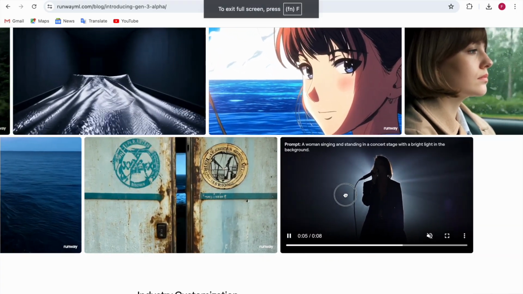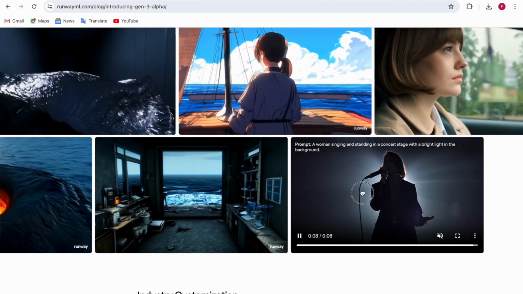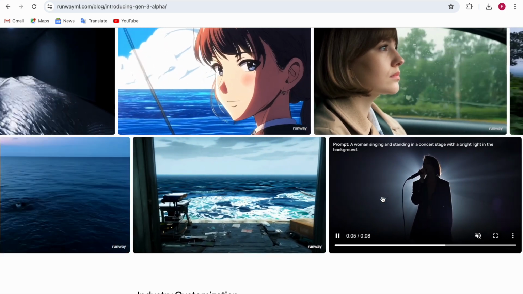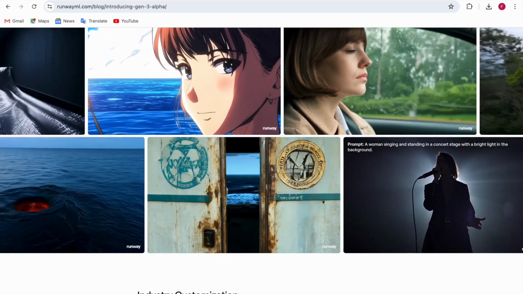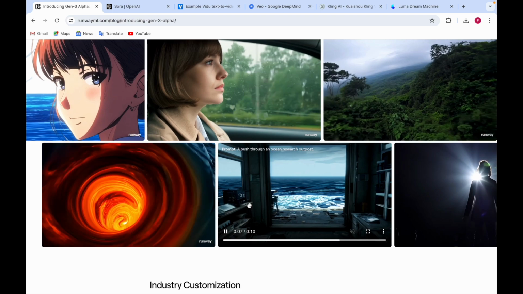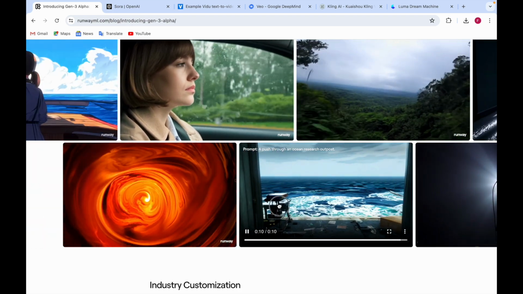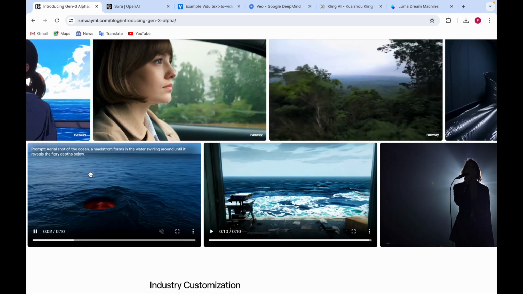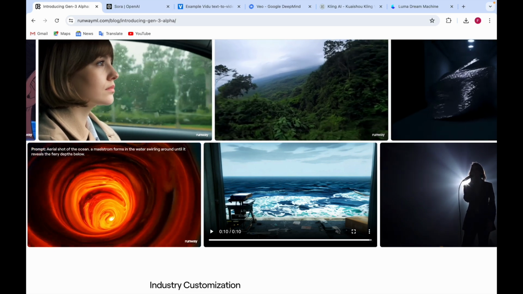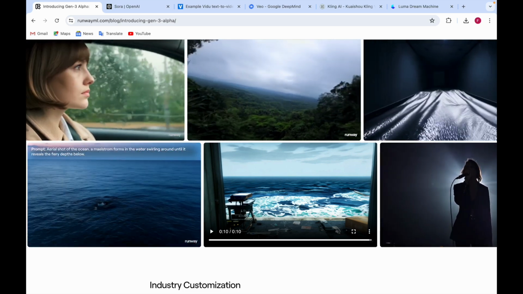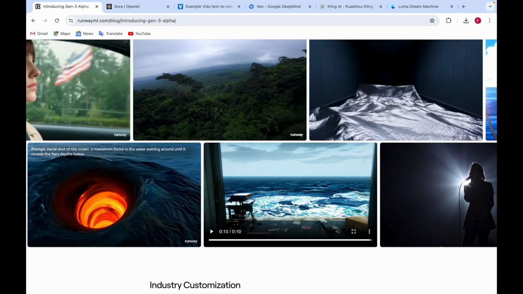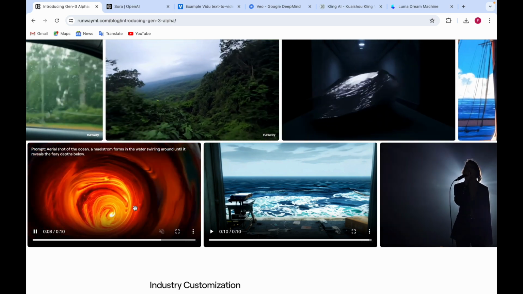And this one looks like a woman singing, standing on a concert stage. Here you can see she's singing and the audience is on the other side, not on the camera side, or maybe here, but behind her are the lights. Okay, now if you look here, yep, this one. It's an aerial shot of the ocean, and you can see the water swirling around, and you can see the depth of it. It looks like it has fire and lava. It looks so realistic.